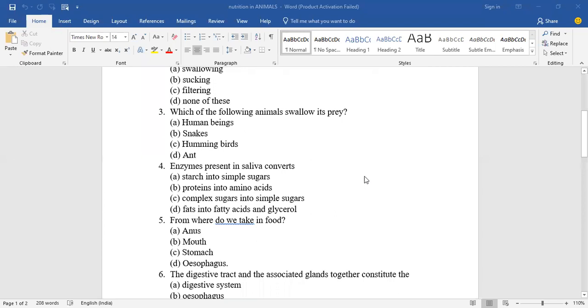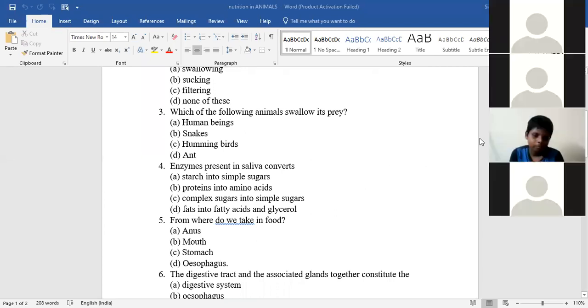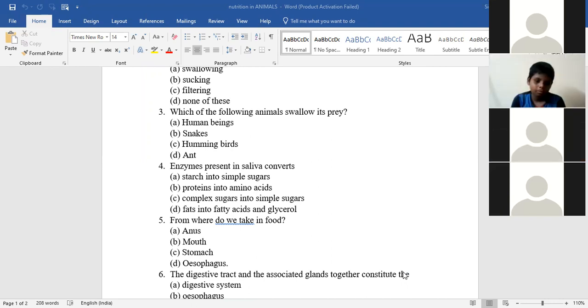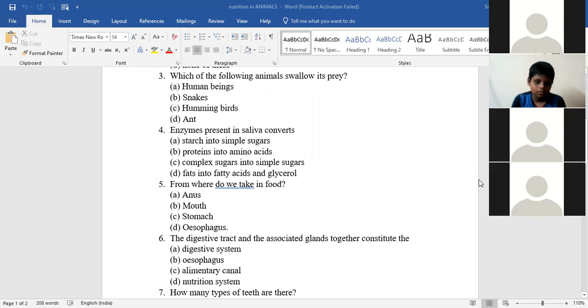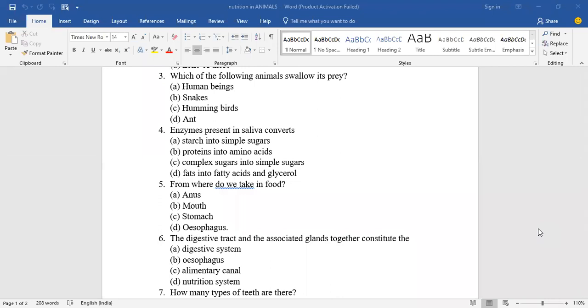Enzymes present in saliva convert... Raghav? Starch into simple sugars. Okay, or you can say carbohydrates into the simple sugars. Next, Jayit, what is the answer?